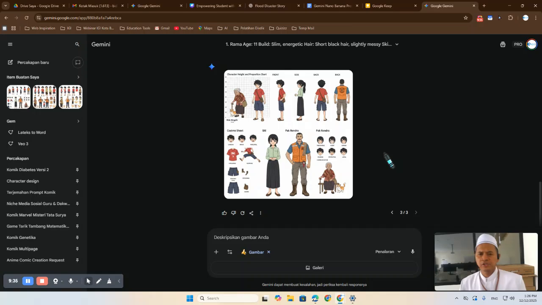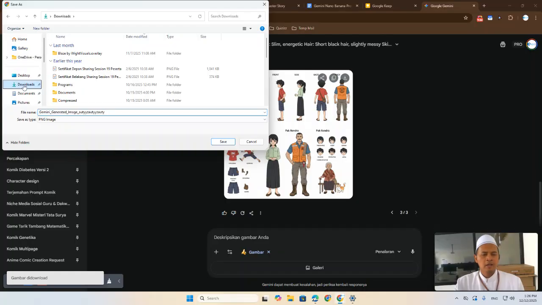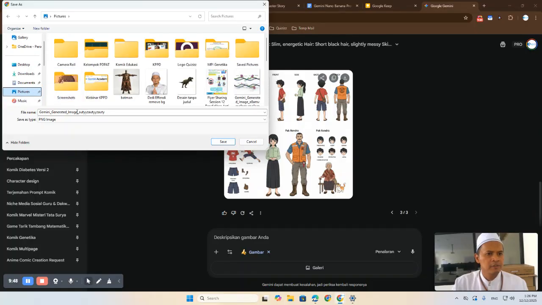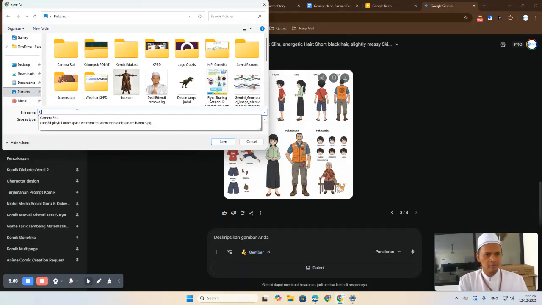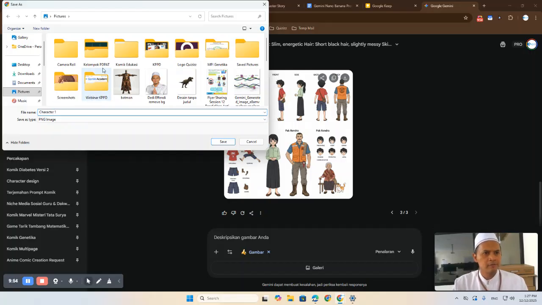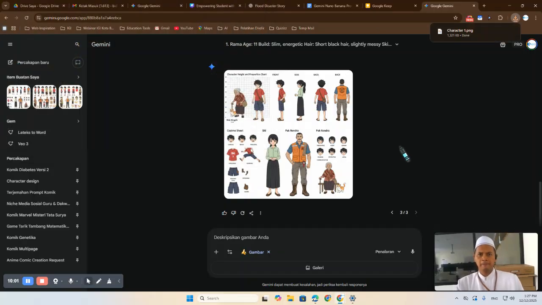Okay, this is an optional step. In case your character is not consistent, you can make the character first with my prompt in the presentation before. Okay, let's save this character one. I save this in here, character one in picture.